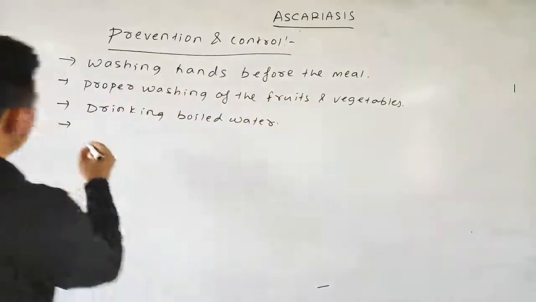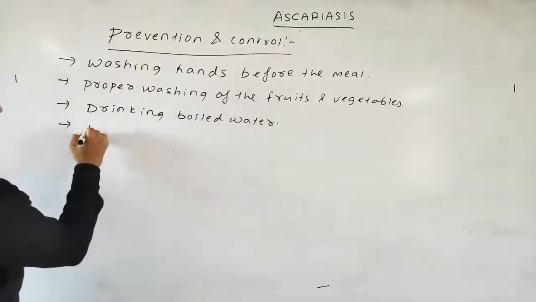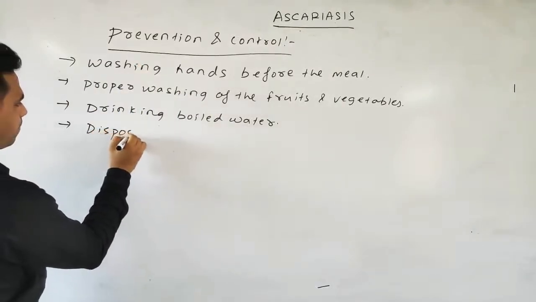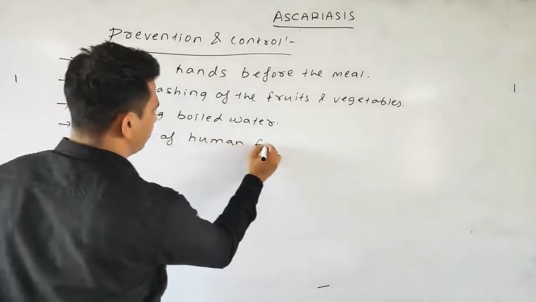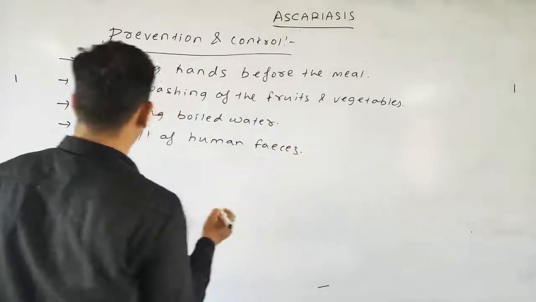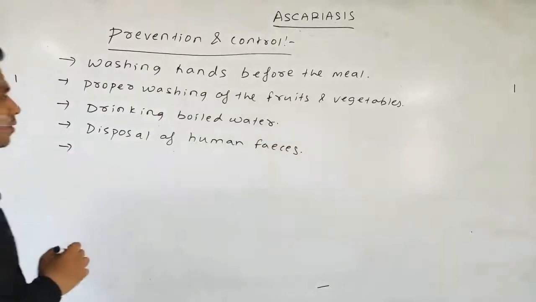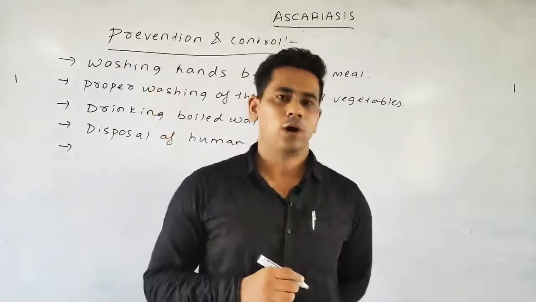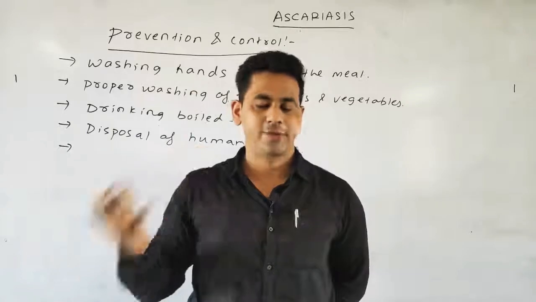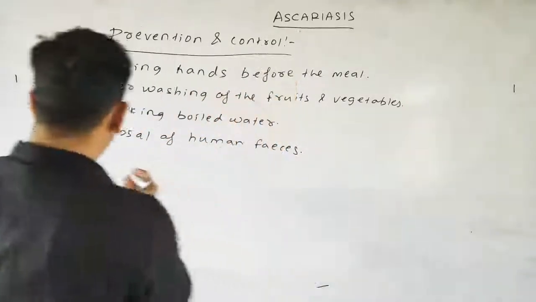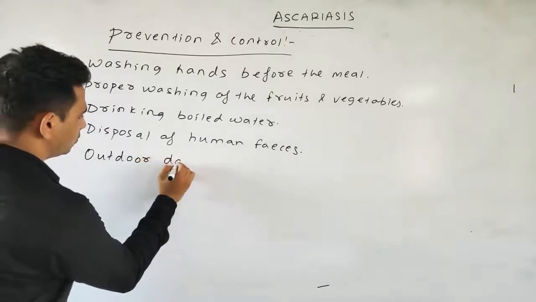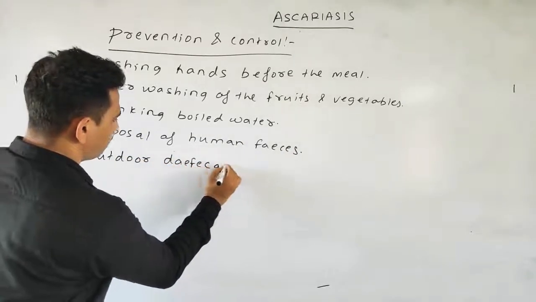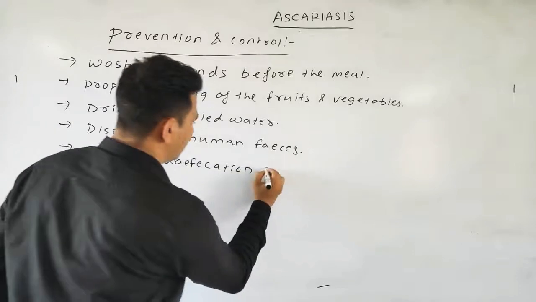So we can say your fourth major prevention is disposal of human feces, or we can say the fecal matters. Outdoor defecation can be prevented.